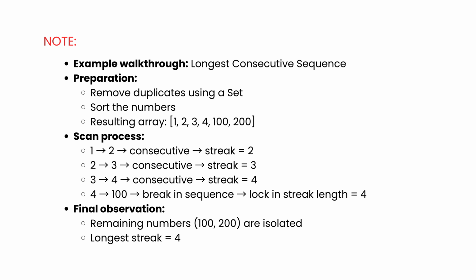Now we scan from left to right. 1 to 2 is consecutive, streak becomes 2. 2 to 3 is consecutive, streak becomes 3. 3 to 4 is consecutive, streak becomes 4. Then 4 to 100 breaks the chain. So we lock in that streak length of 4.